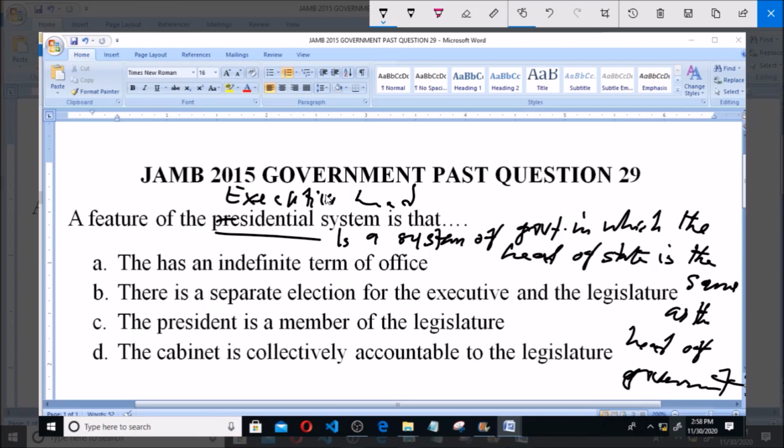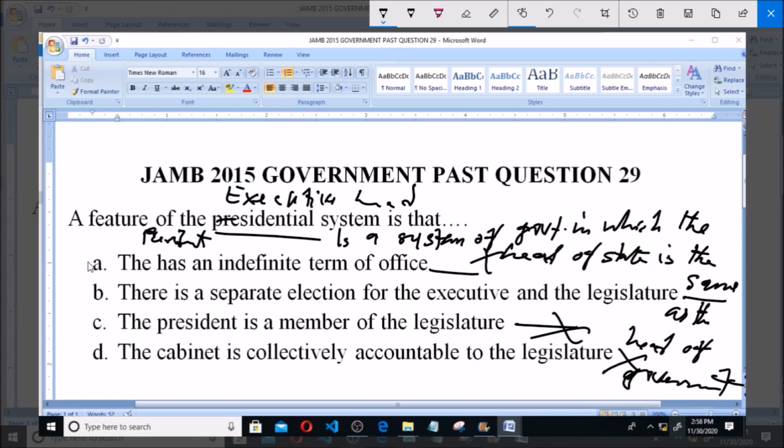the president has an indefinite term of office. B, there is a separate election for the president and legislature. C, the president is a member of the legislature. No, the president is not a member of legislature, and the president does not have an indefinite. Then D, the cabinet is collectively accountable to the legislature.